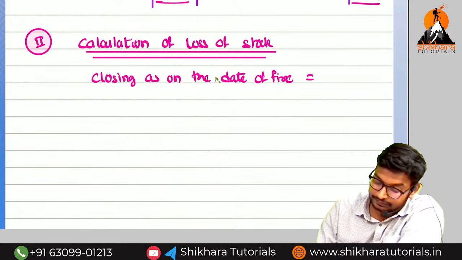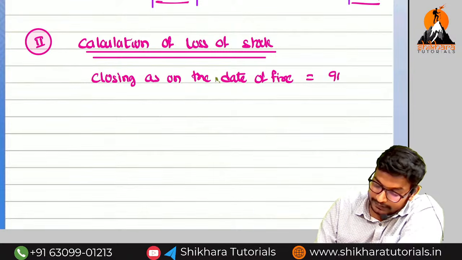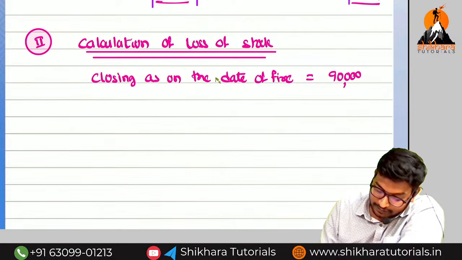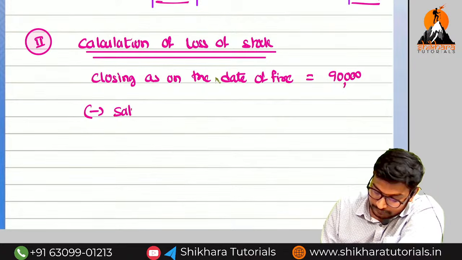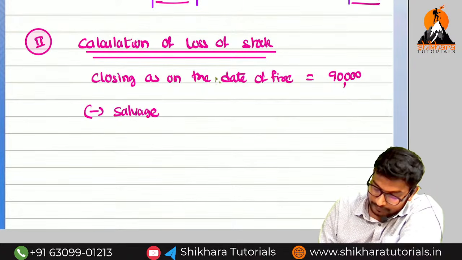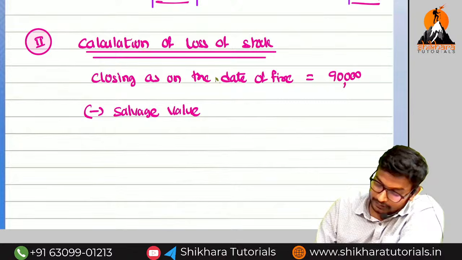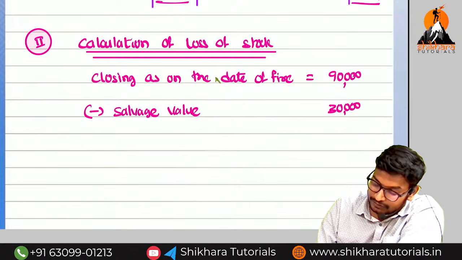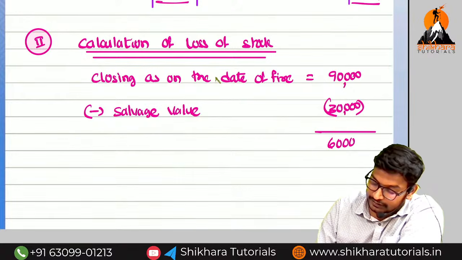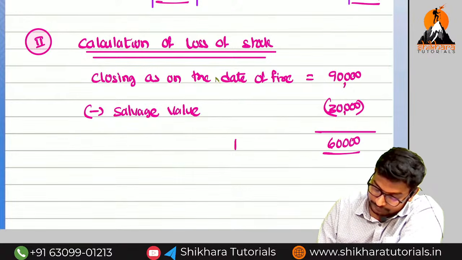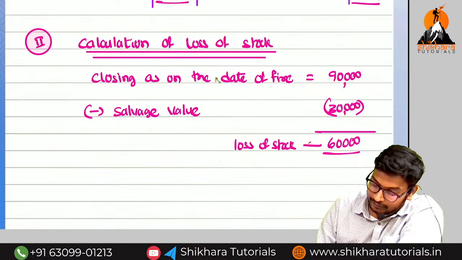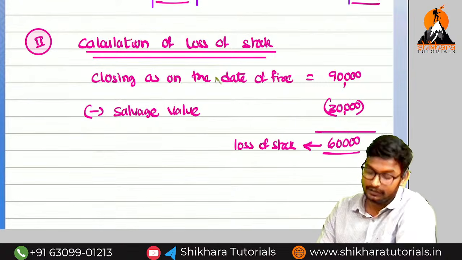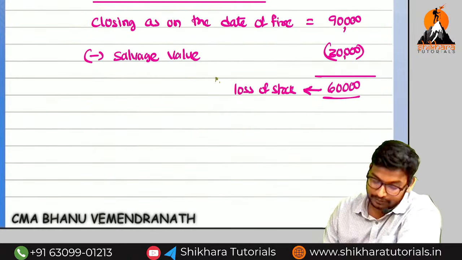How much? 90,000. What is the salvage value? 30,000. If you reduce, how much do we get? 60,000 is the loss of stock. We need to compare with the policy amount.